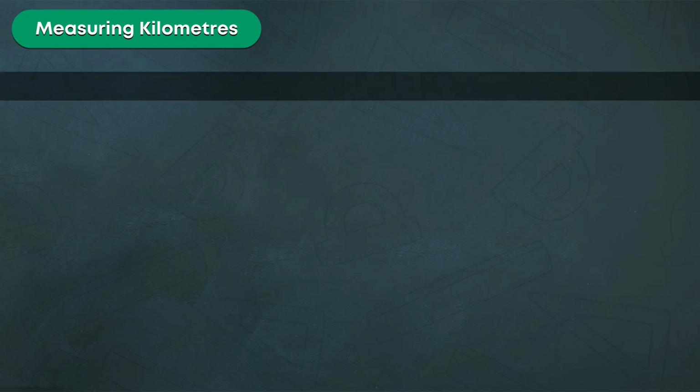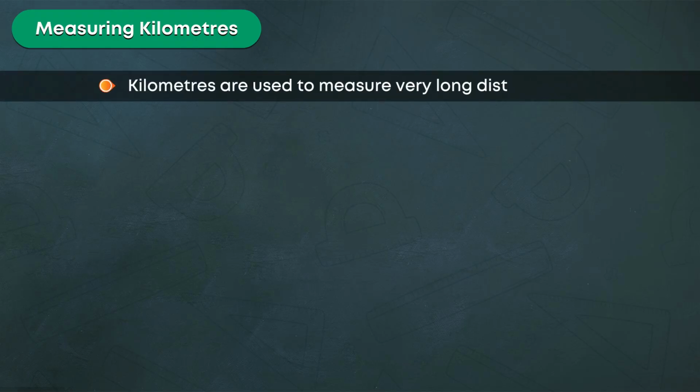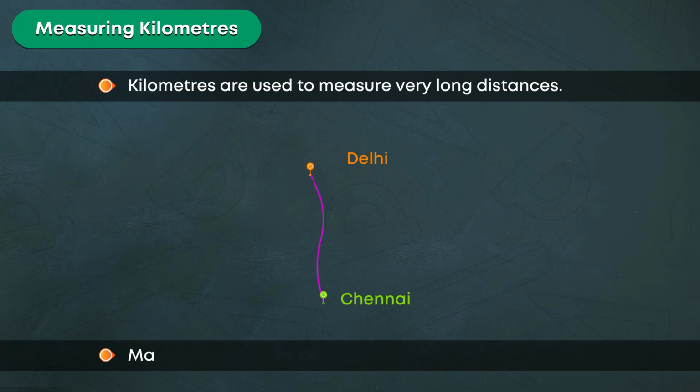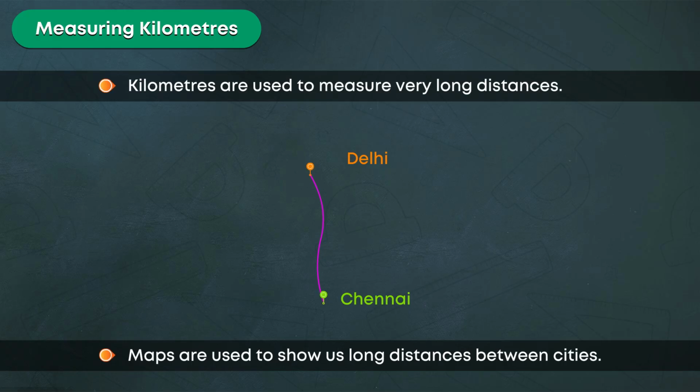Measuring kilometers. Kilometers are used to measure very long distances. Maps are used to show us long distances between cities.